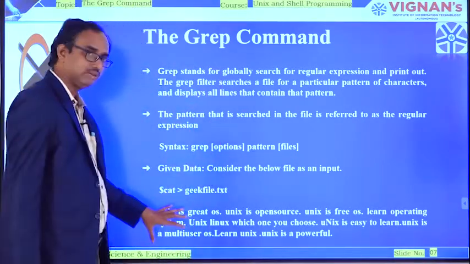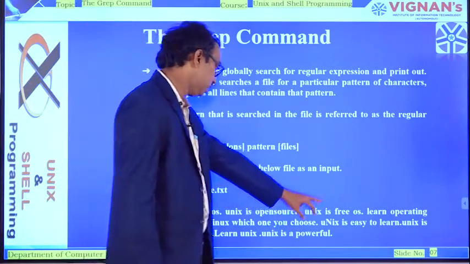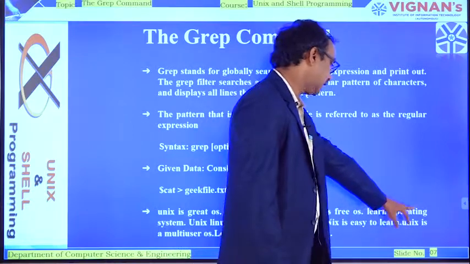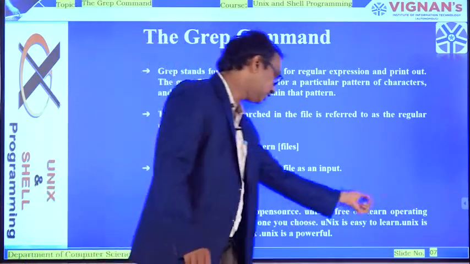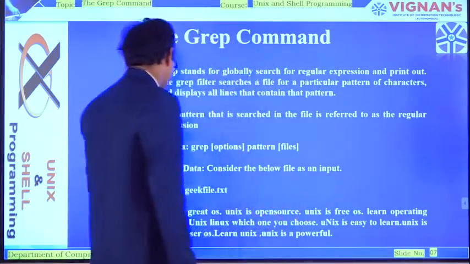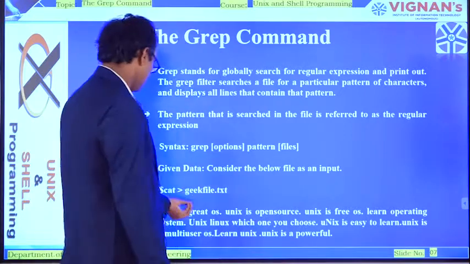So this is the data here. Unix is great OS, Unix is open source, Unix is free OS, and then learn operating system. Unix, Linux, which one you choose. Unix is easy to learn, Unix is a multi-user OS, learn Unix. Unix is okay. So this is the given data.